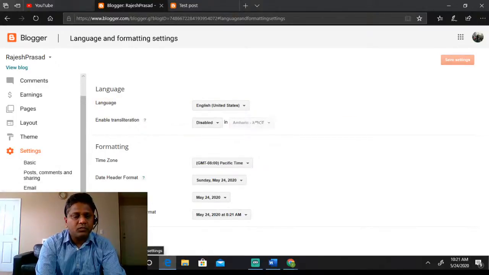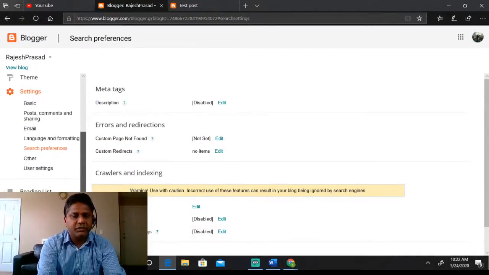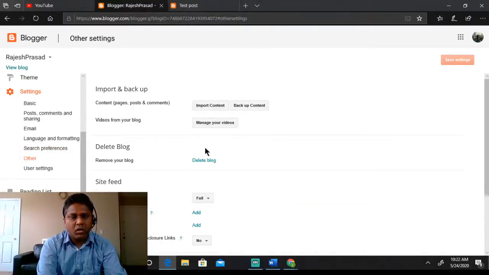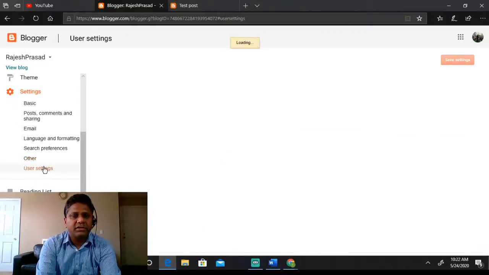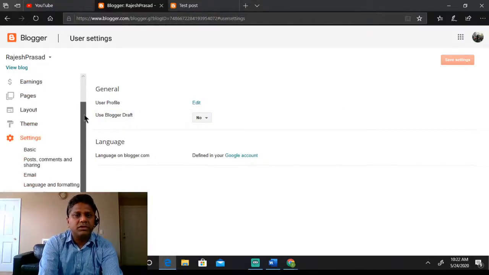Search preferences, this is a bit of an advanced topic which I'll cover later, if you guys want me to do that. What is there in other? If you are done practicing and you want to delete the blog, you can go ahead and delete the blog here. User settings. Not much here. This is just a normal thing.